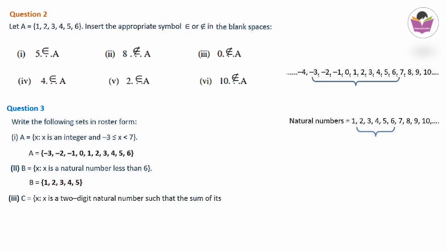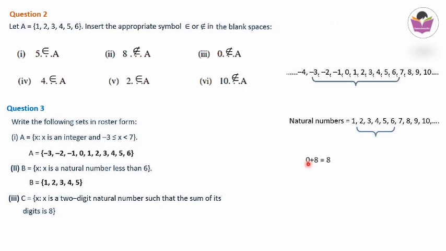And the third question, C is equal to set of all x such that x is a 2-digit natural number such that the sum of its digits is 8. A 2-digit natural number having a property that when you add the digits we should get 8. So which are the ways we can form? That we have to check.